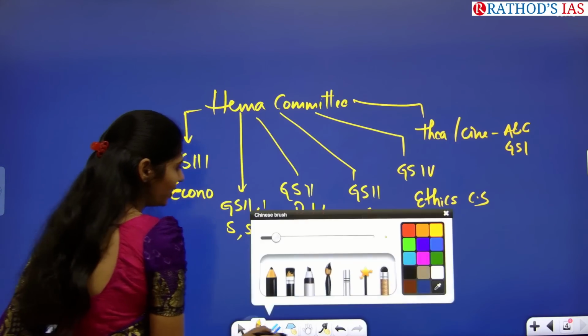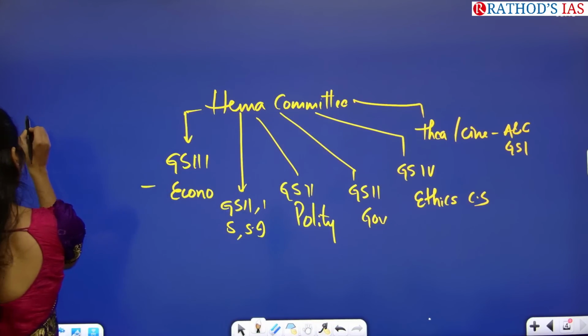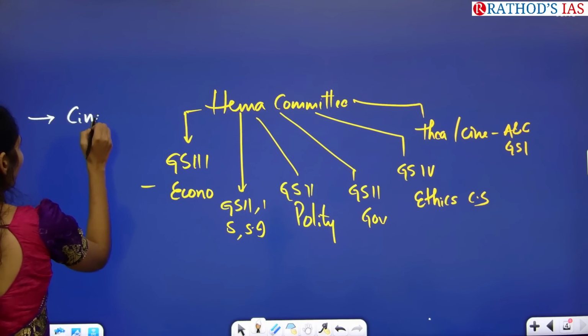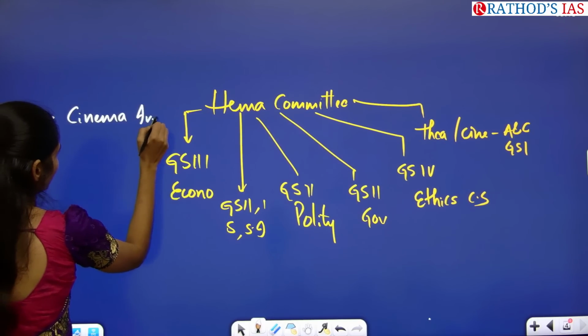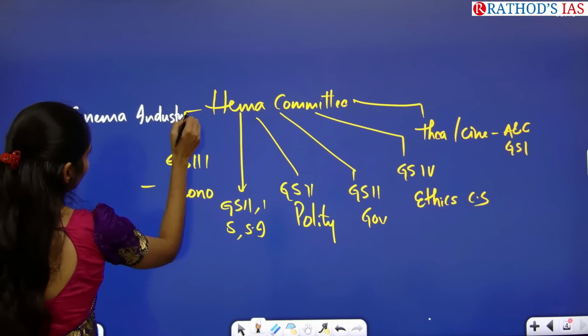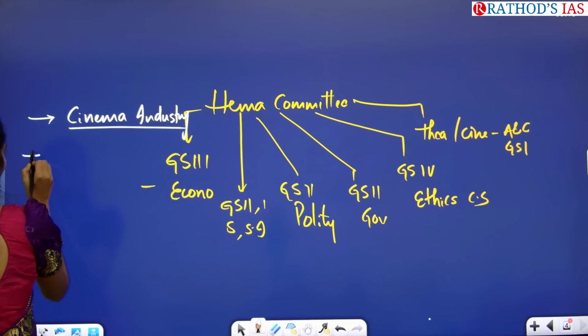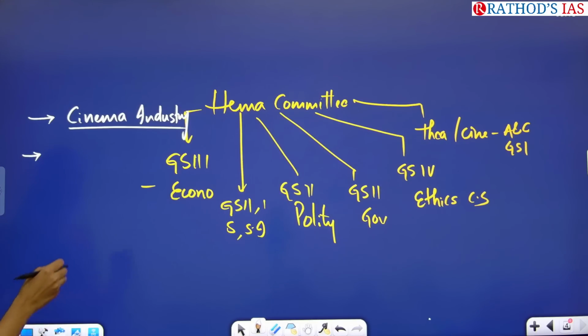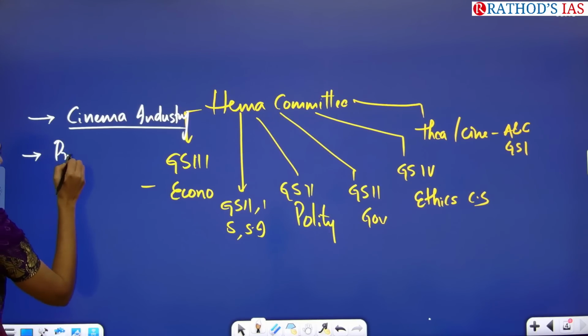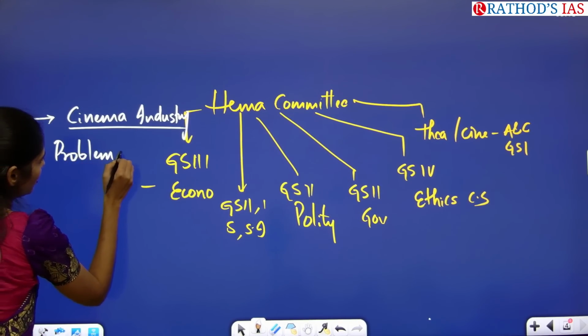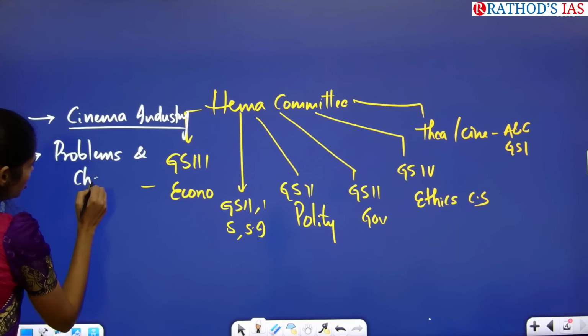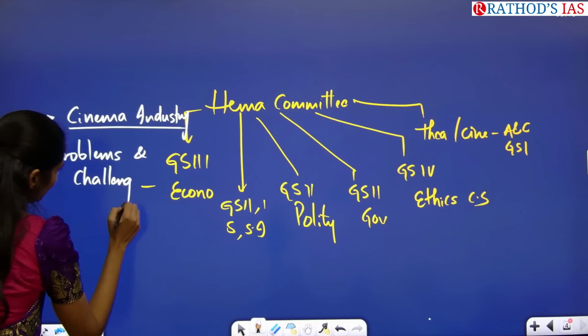Okay, so what are the dimensions you have to see? Again, you have to see about cinema industry in India. At least some idea about cinema industry in India. And you have to know about what are the problems and challenges in our cinema industry.